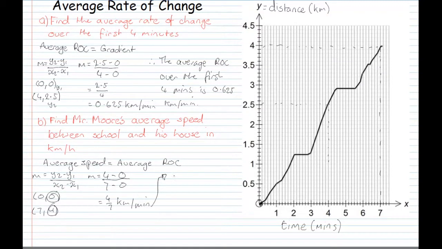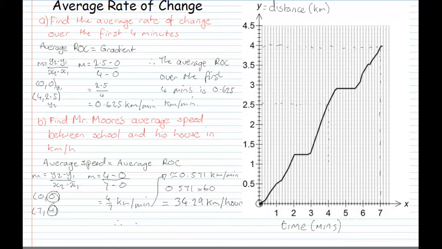Okay, so this is approximately equal to 0.571 kilometers per minute. Now of course there are 60 minutes in an hour, so what we're going to do is 0.571 times 60 kilometers per hour, which is approximately equal to 34.29 kilometers per hour.